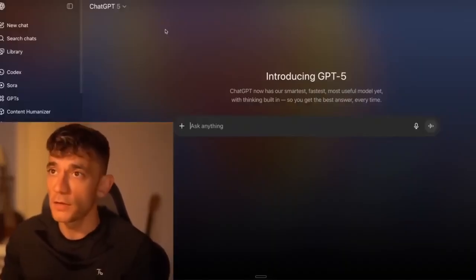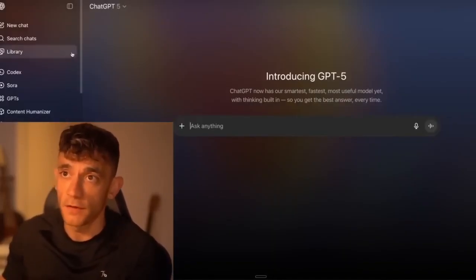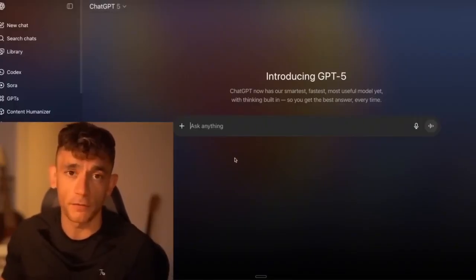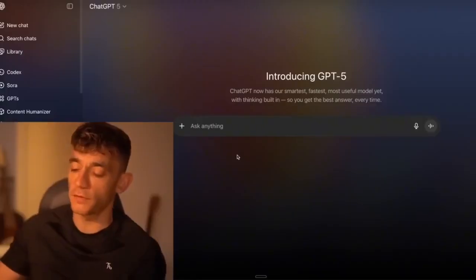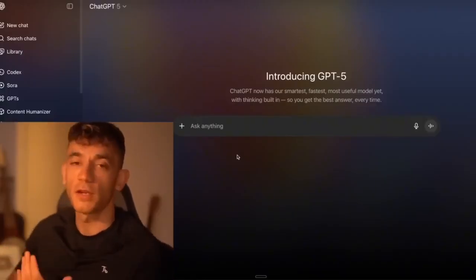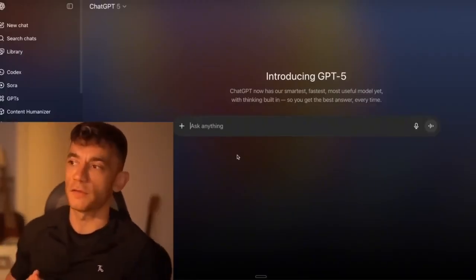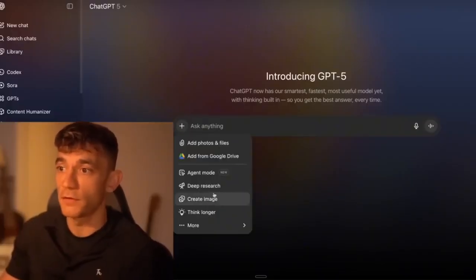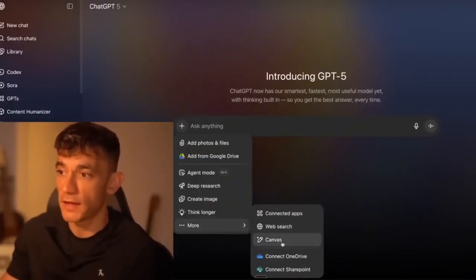So the first thing that we're going to do is go over to ChatGPT-5. And this is, I would say, the best way to get personalized recommendations. So if you want to use ChatGPT in a way where you're journaling, for example, then this is one of the best ways to do it. You can also use the Canvas method, which can build stuff as well. I'll show you exactly how to do that in a minute.